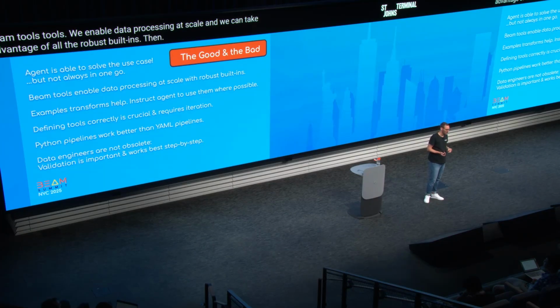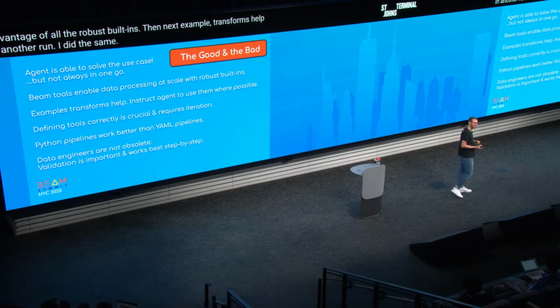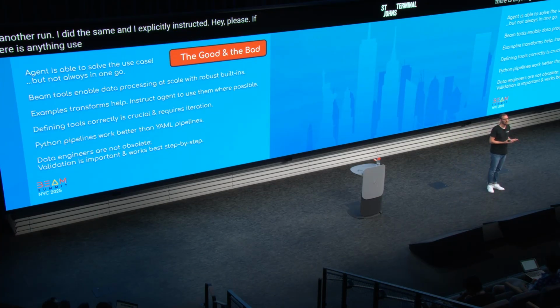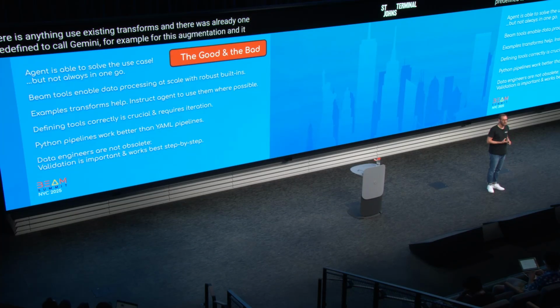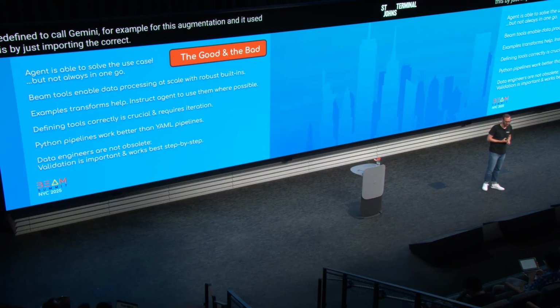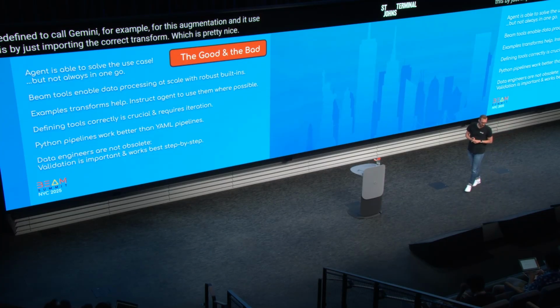Then next, example transforms help. In another run, I did the same, and I explicitly instructed, hey, please, if there is anything, use existing transforms, and there was already one predefined to call Gemini, for example, for this augmentation, and it used this by just importing the correct transform, which is pretty nice.